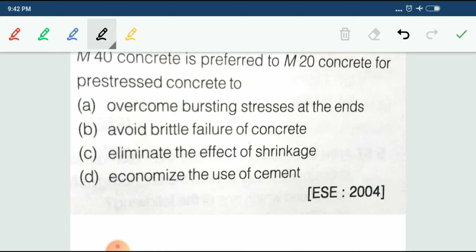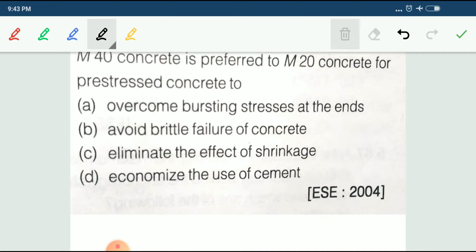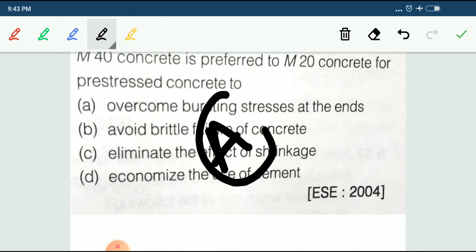Usually M40 concrete is preferred over M20 to overcome the bursting stresses at the end, because we are introducing high stresses, so bursting action happens at the end. To avoid that, we are supposed to use M40 concrete. So the answer for this one, A, is the correct answer.